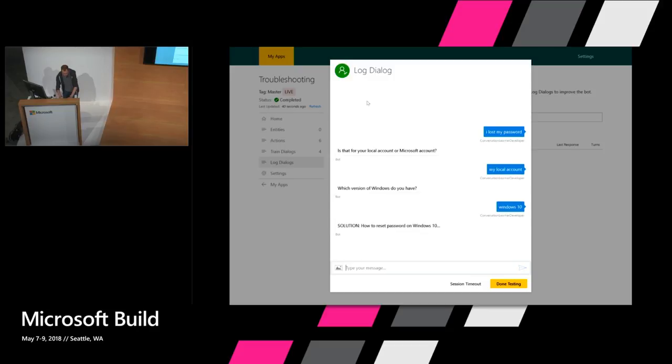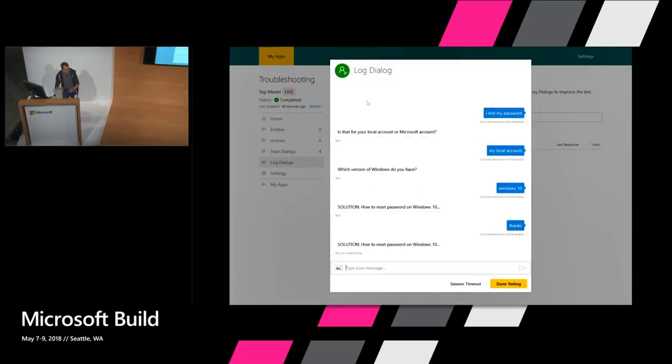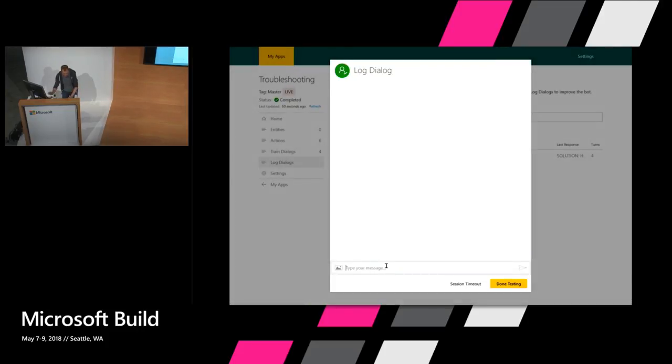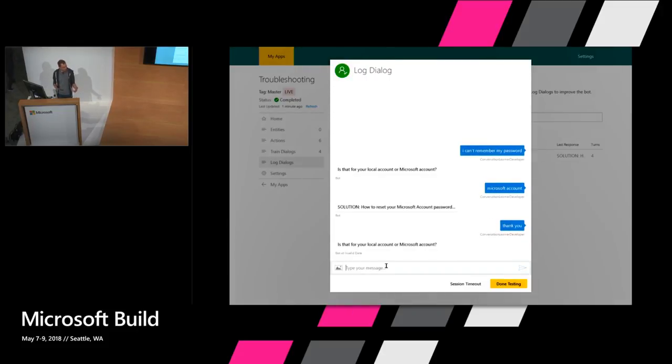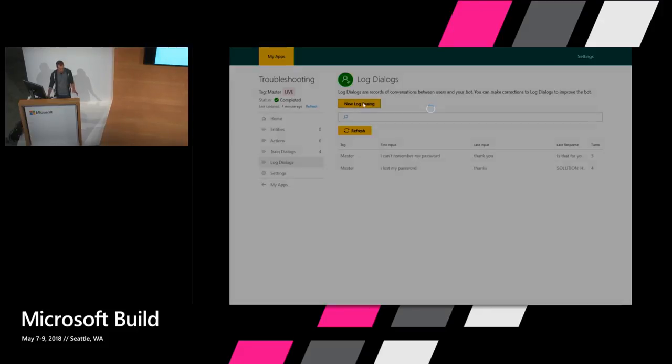Now maybe a user says something like, thanks. Well, I hadn't anticipated that. So OK, that will get logged. We'll come back to that in just a second. I think I'm going to do a total of about 4 of these. So let's say I can't remember my password. Let's say Microsoft account. And then maybe the user says, thank you. And again, that's another case where I, as the designer, hadn't anticipated that that might happen. And that's sort of a moderate case.